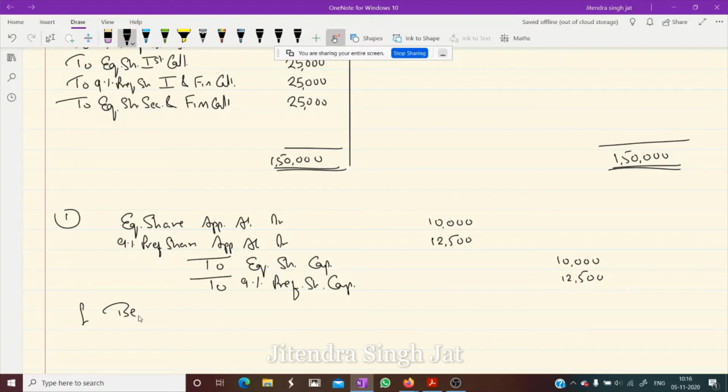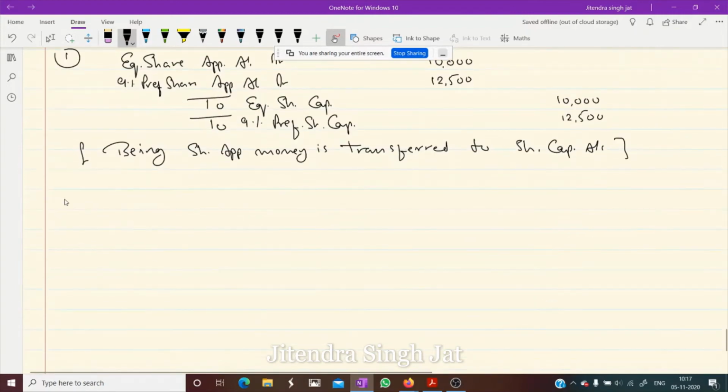Being share application money is transferred to share capital account. I hope it is clear. So the entry for application is over. Now let us pass the entry for allotment, the second entry.